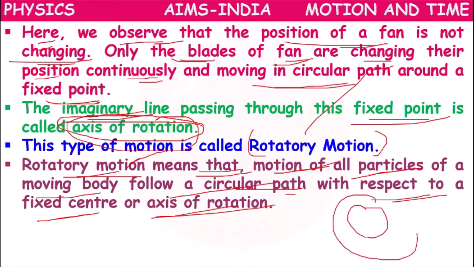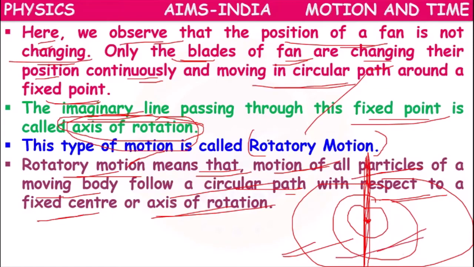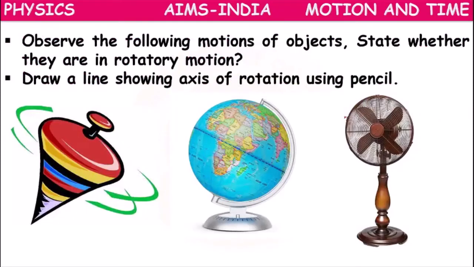The fixed center will be the same, and the fixed axis of rotation also will be the same. So the center point will be fixed, and the axis will be fixed. If the particles move like that, then we can tell that the object is showing rotatory motion.